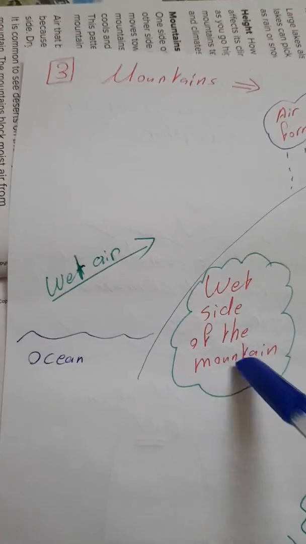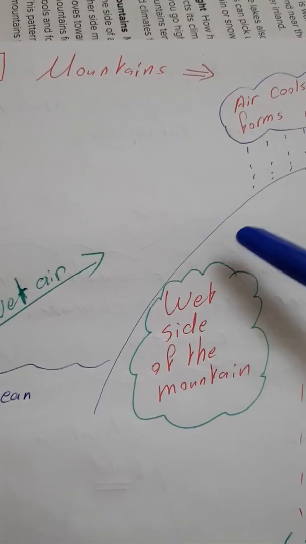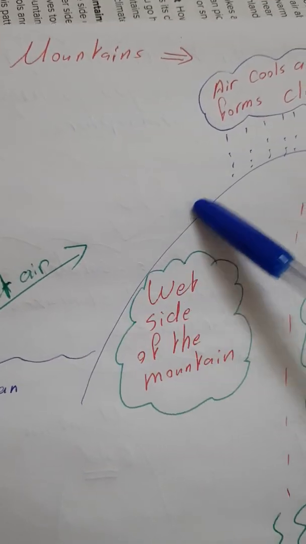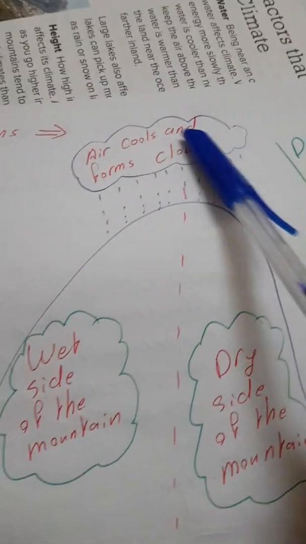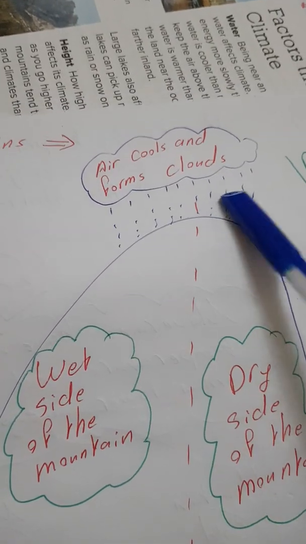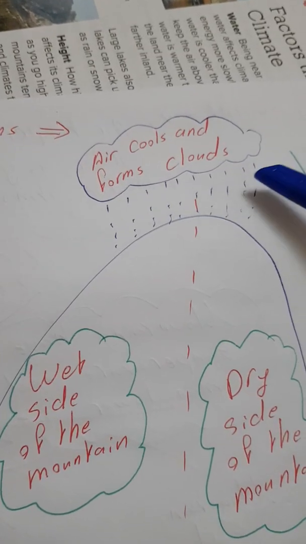This side is facing the wet air which is coming from the ocean, so this side is the wet side of the mountain. The mountain makes the air move up. So when it reaches the top of the mountain, the air cools and forms clouds. Because clouds were formed, rain will fall down.